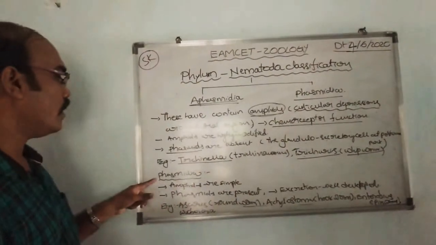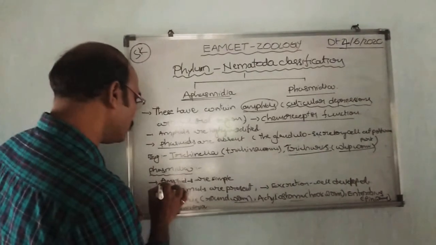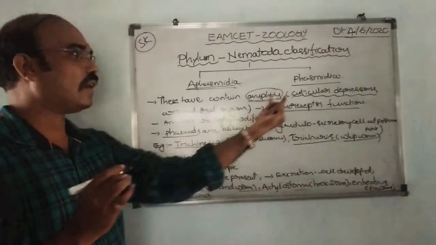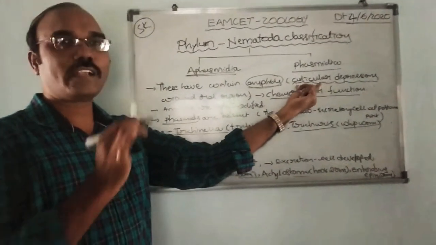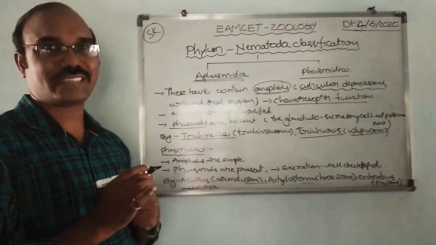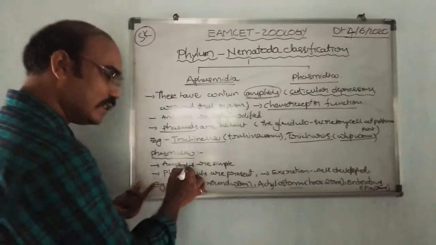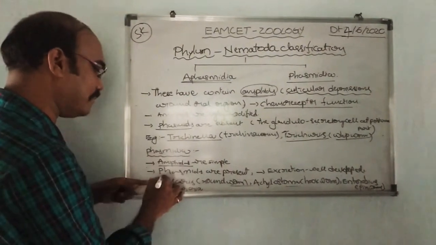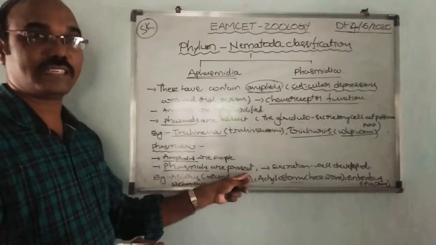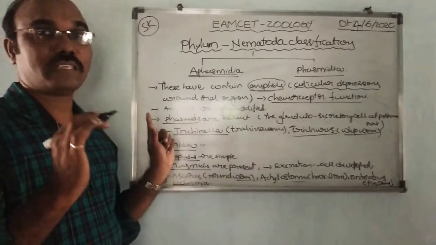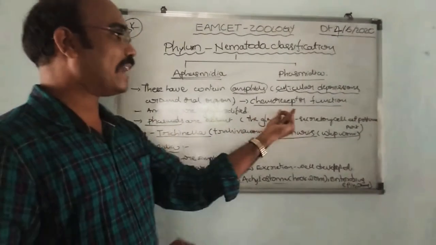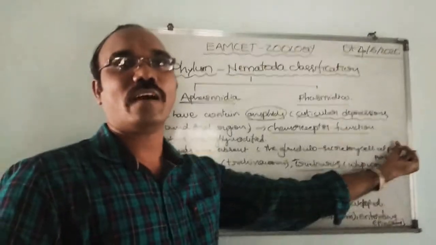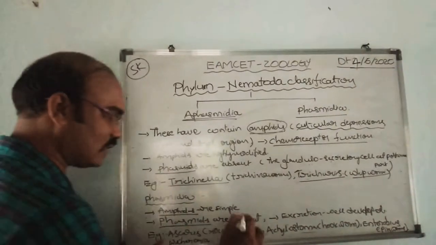Then coming to Phasmidia, the amphids are simple. Amphids are the cuticular depressions around the oral region. Phasmids are present: glandulosecretory cells found at the posterior region of these worms.